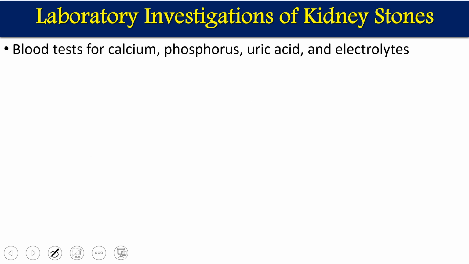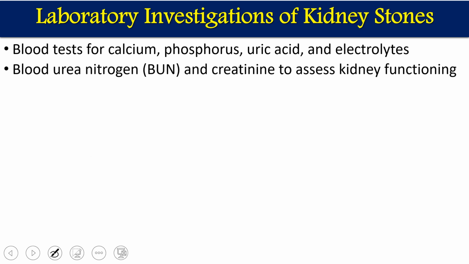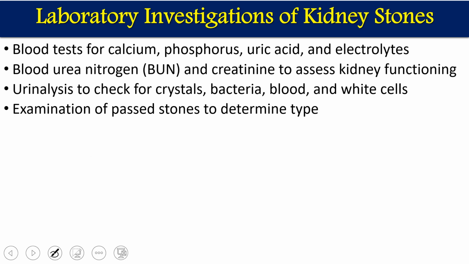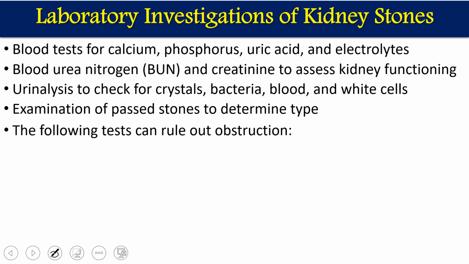It can be investigated. Diagnosis of kidney stones can be done by blood tests for calcium, phosphate, uric acid, or some of the electrolytes. Blood urea nitrogen and creatinine can tell you how the kidney functions. Then urine analysis can be checked for crystals, bacteria, blood, or white cells. And if a stone is passed out, its chemical nature can also be examined.